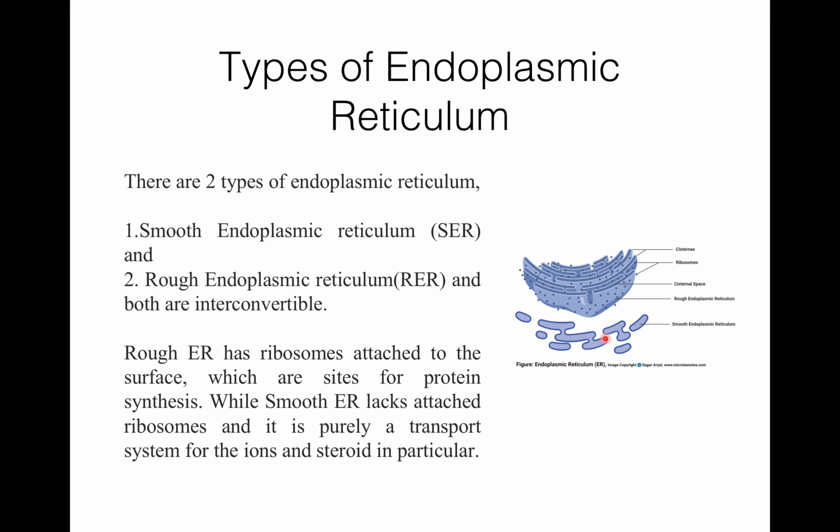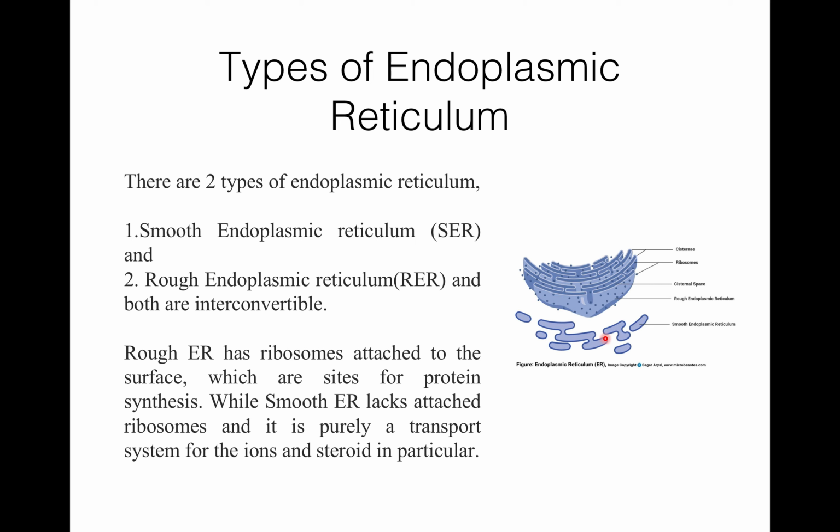If we look at the difference between SER and RER, the first difference is that ribosomes are absent in SER, but ribosomes are present in RER, and it is also called the granular cytomembrane. SER is present near the cell membrane, while RER is mainly present near the nucleus.